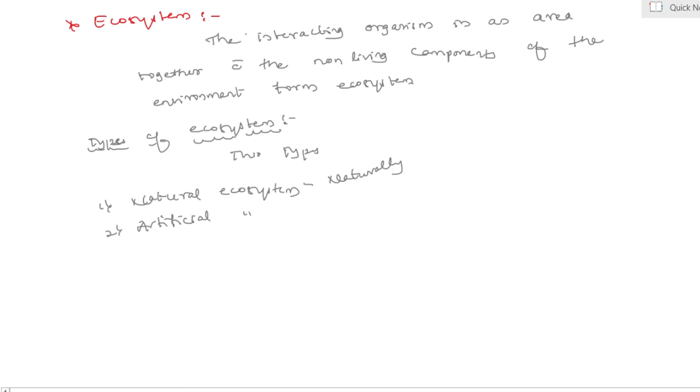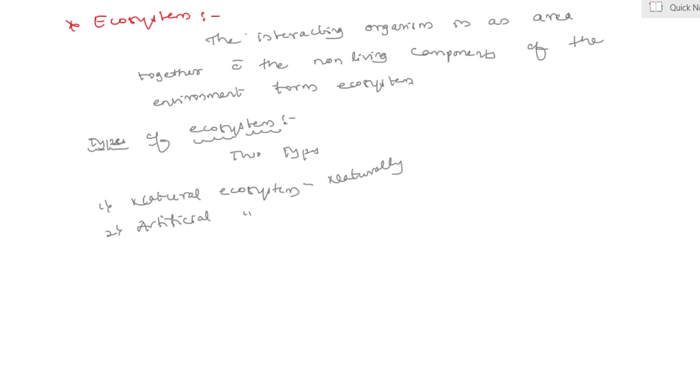Yes, second one is artificial ecosystem. An ecosystem which is created and maintained by humans is called artificial or man-made ecosystem. These rely on human effort to sustain. It does not possess a self-regulating mechanism because it is maintained by human beings.